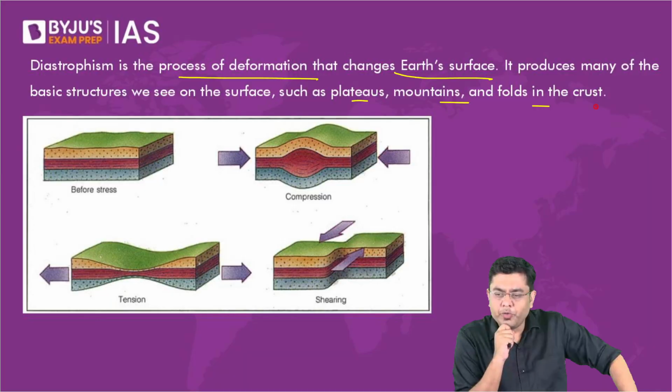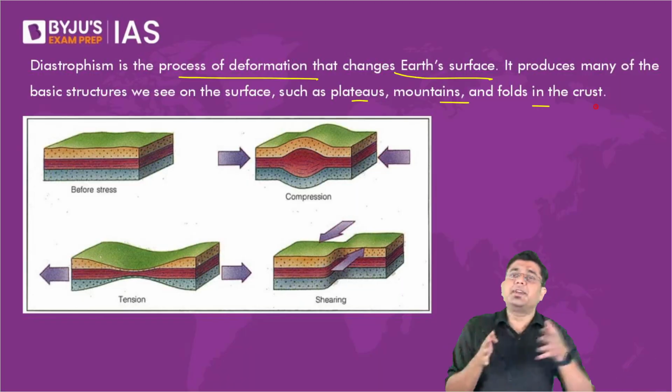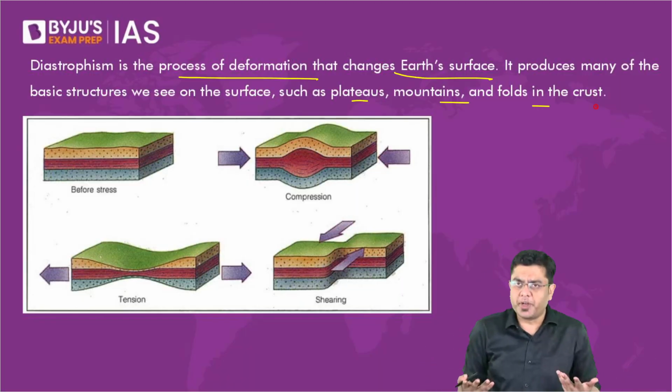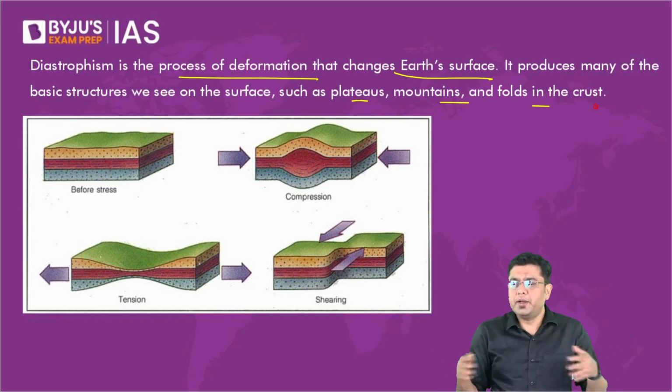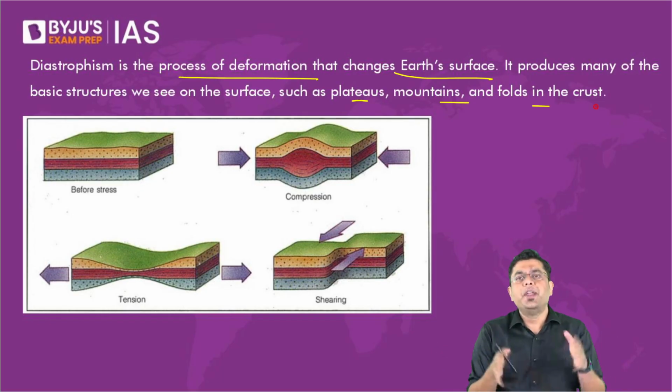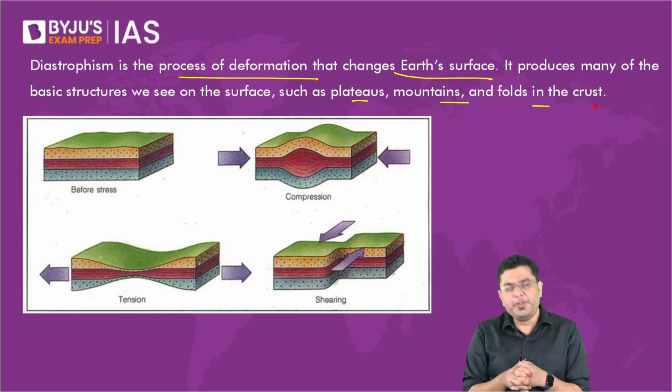Compressional forces lead to which kind of fault creation? Very good. Reverse fault. So reverse fault is created when there is a compression, or there will be a fold which is created. So that horizontal movement of tension and compression is included in the portion of diastrophism.